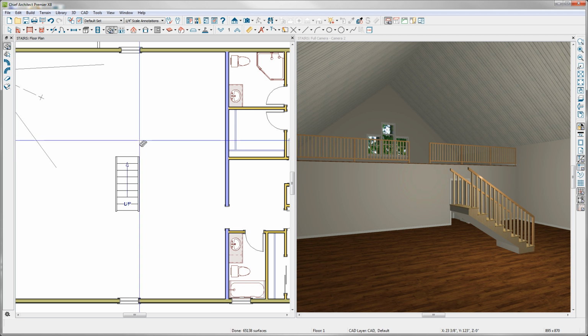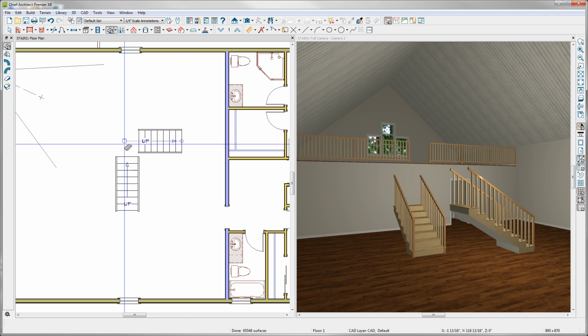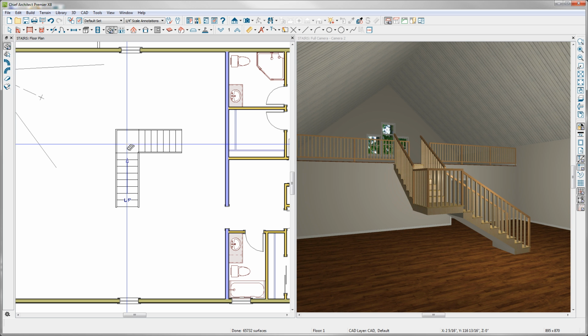Then we'll click and drag another stair section in a different direction. I'll start here by hovering with my mouse over the corner of this first stair section and then moving straight up to align the first riser with that corner and drag a line where I want the center of my stair section to be. Now with my stair tool still active, again I'll click right where the landing needs to form to connect these two stair sections. And as before, Chief has automatically generated the landing and automatically calculated the height required by that first stair section.